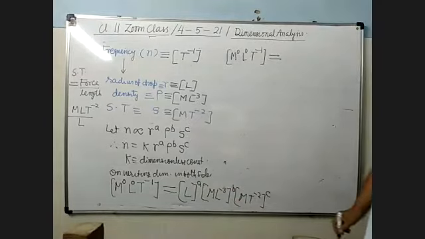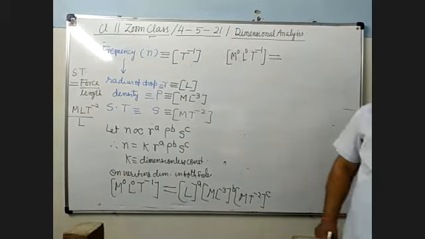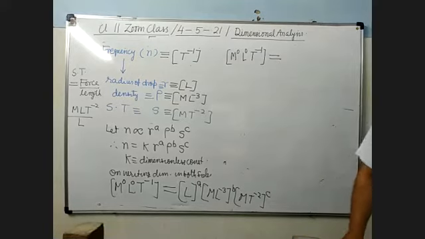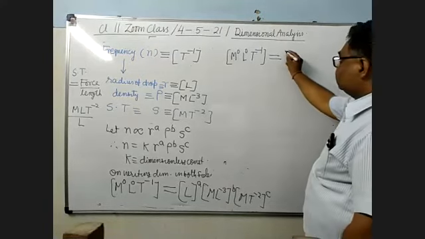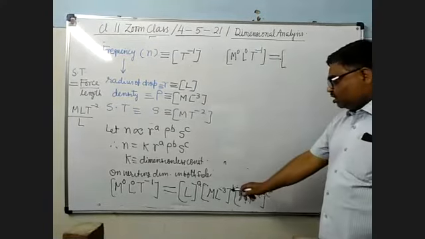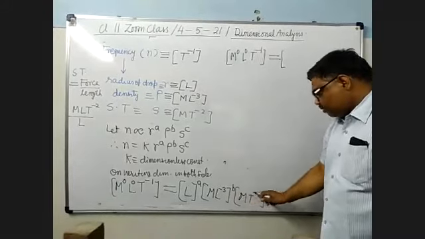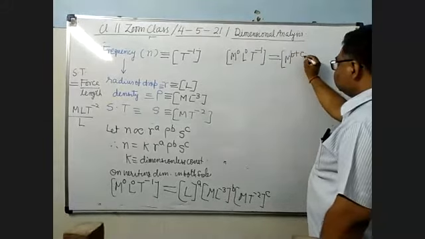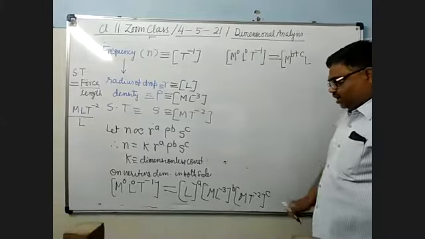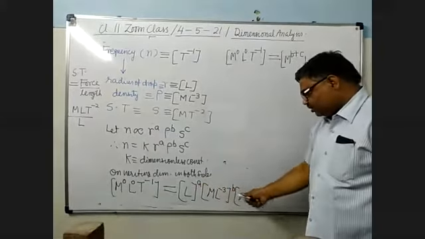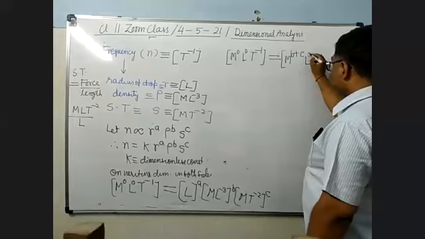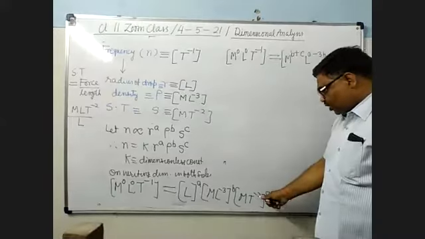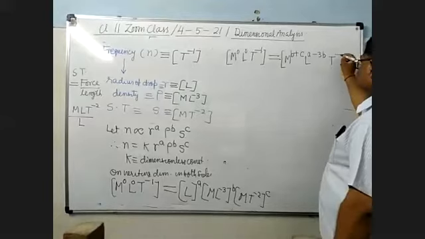When you simplify the right hand side, first you write the term of M. What will you get for M? M to the power b plus c. Then you will write L to the power a minus 3b, and then T, you will get minus 2c.